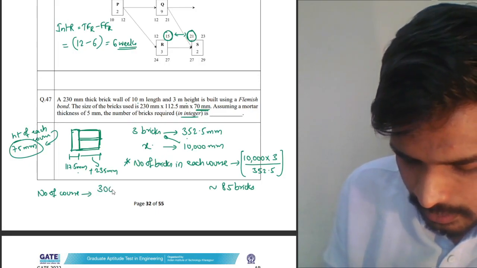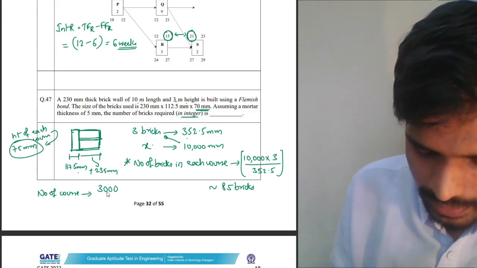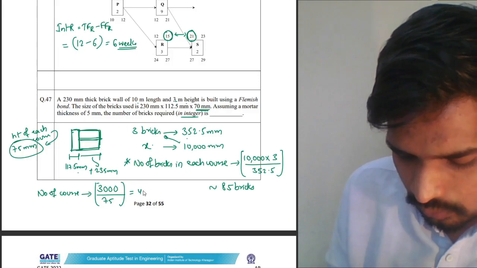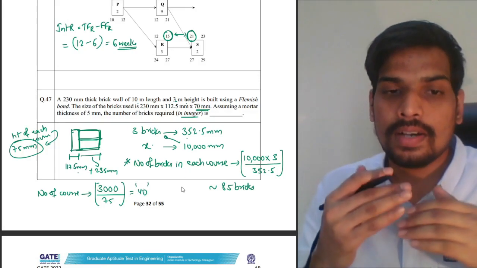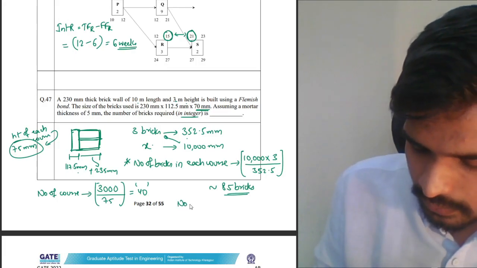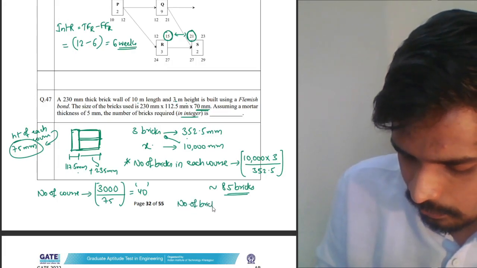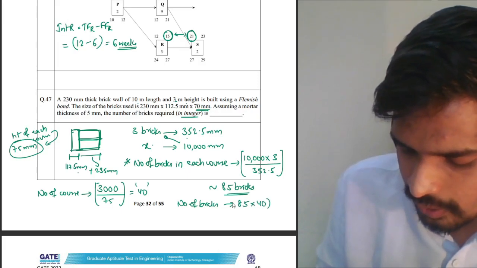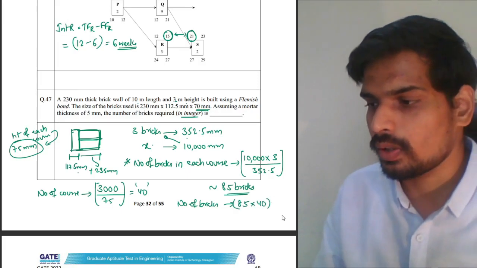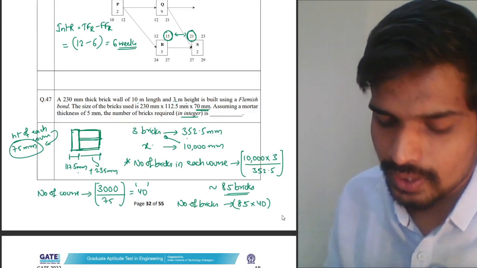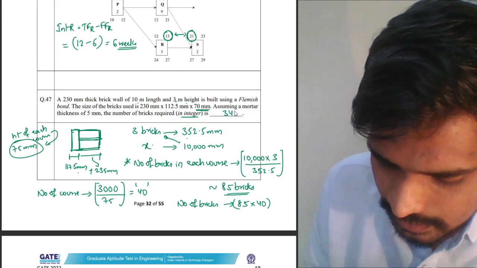Total height in mm will be 3000. 3 meters is the total height. Divide by 75. You get the number of courses. This is 40. So if there are 40 layers, 85 bricks in each layer, total number of bricks will be 85 bricks in each course, and there are 40 such courses. 85 into 40, you should get your answer, I think, as 85 into 4, 340, right? So 3400 is the correct answer for this.